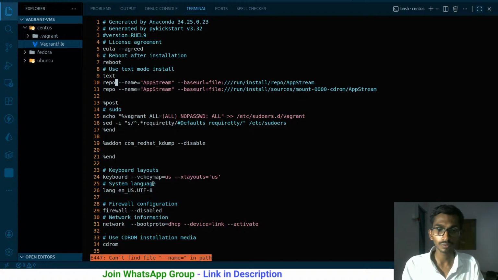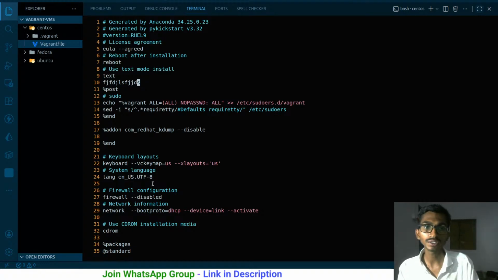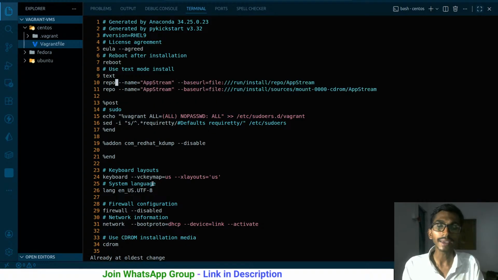And if you are in insert mode for some reason, suppose you pressed i by mistake and right now you are able to write text, don't worry about that. You just have to press Escape and you will be in command mode. By pressing u, you will undo all the changes that you made.